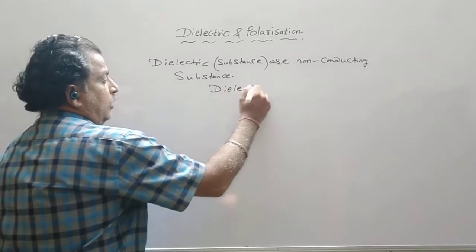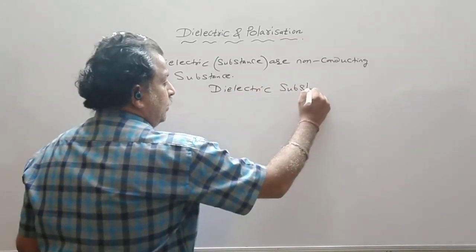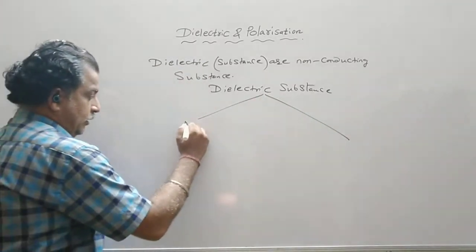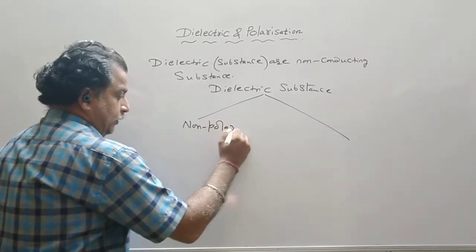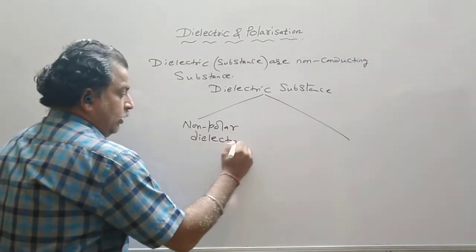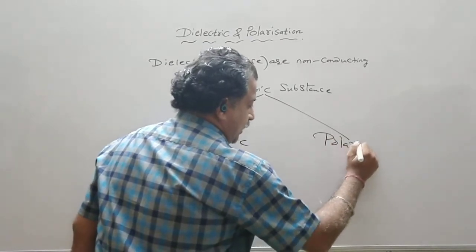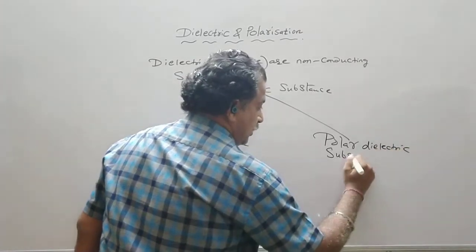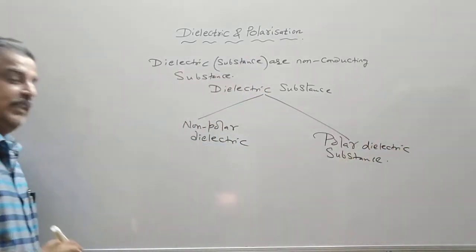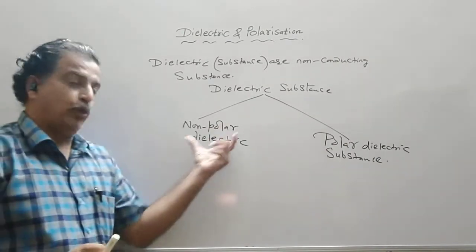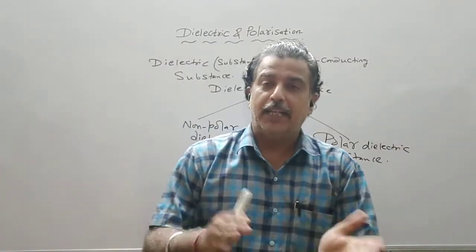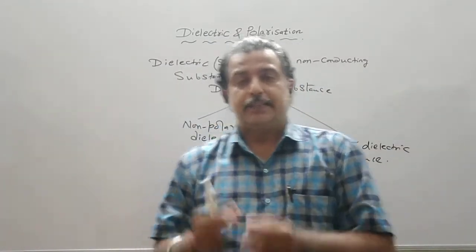Now these dielectric substances are further divided into two types. Number one, non-polar dielectric, and the second type is polar dielectric substance. We will see the behavior of the non-polar dielectric substance and the polar dielectric substance in the presence of the field and in the absence of the field, similar to the conductor.